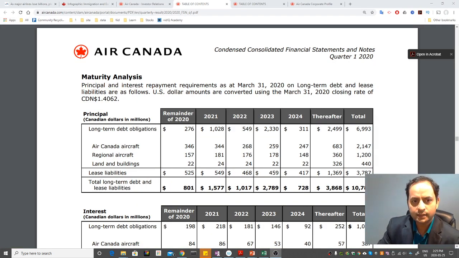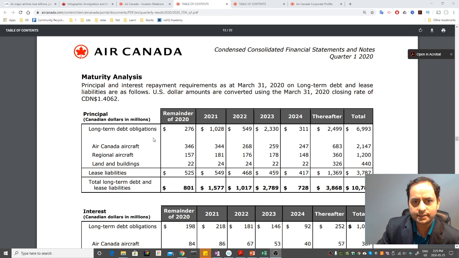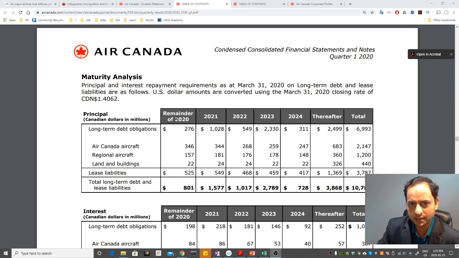Okay, so the next is here I'm trying to showcase here is what are their this year debt obligations, what they need to pay in terms of their long-term liabilities, and this is from remainder of this year to 2024. So we'll focus on this year and the next year, right? Because these are the critical years. If the company can survive, they can survive for the longer term. So that's what I'm thinking of.